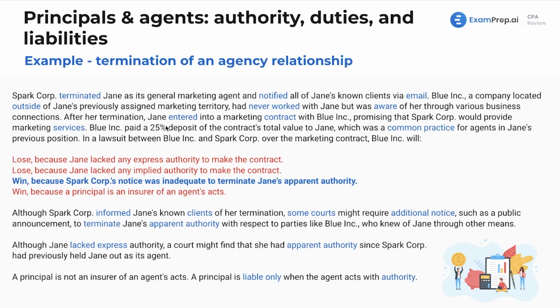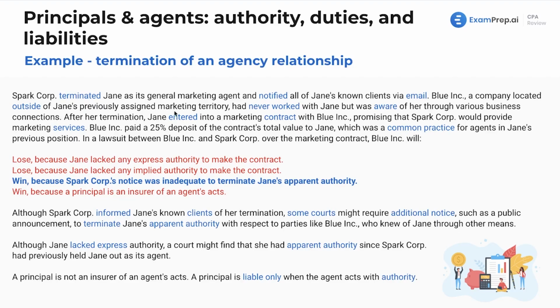Now, after her termination, Jane entered into a marketing contract with Blue Inc., promising that Spark, the original principal, would provide marketing services. Blue paid a 25% deposit of the contract's total value to Jane, which was a common practice for agents in Jane's previous position. In a lawsuit between Blue Inc. and Spark Corp over the marketing contract, Blue Inc. will do what? Will they win or lose?